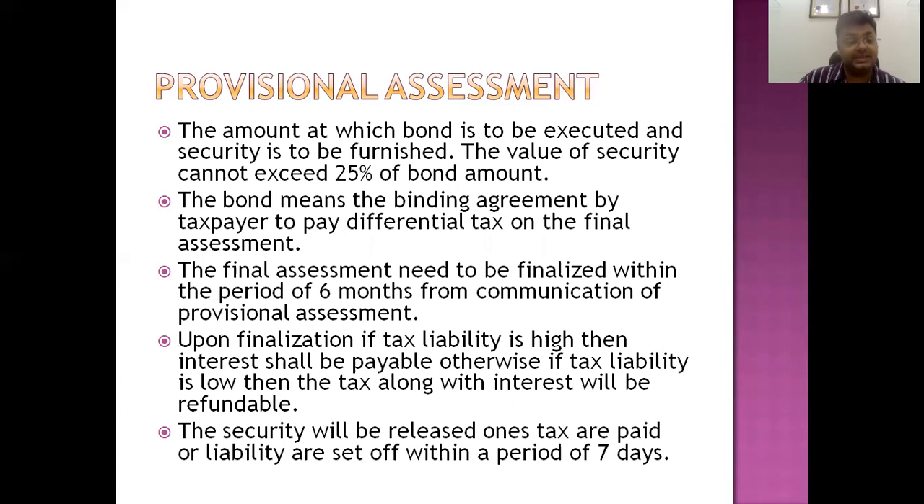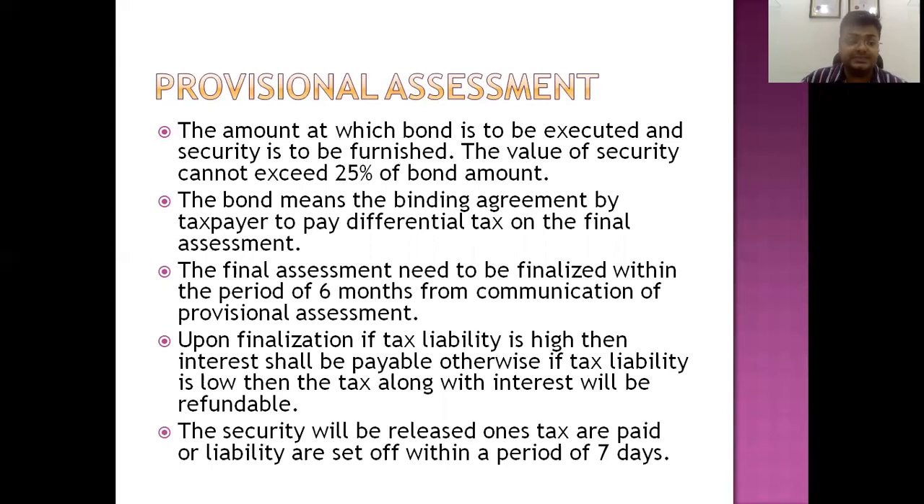So it is quite necessary for the taxpayer that after paying the taxes on a provisional basis, he also has to submit a bond to the proper officer. A bond is actually a binding agreement in which the person binds himself that he will pay the tax if in the future, at the time of final assessment, the tax liability is more than he has paid in the provisional assessment. He also has to offer security in the form of a bank guarantee of 25% of the bond amount to the proper officer.